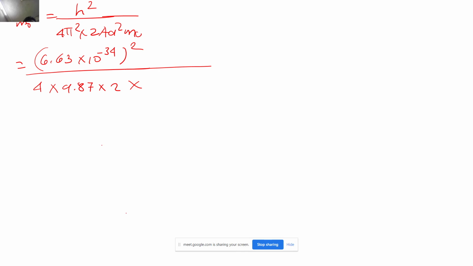If you take the square, it will come like 4.41 into 10 to the power minus 20, and you have m naught, the mass of the free electron. If you use the calculator and calculate this value, it will come out to be 0.22.